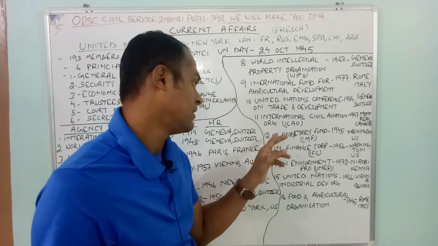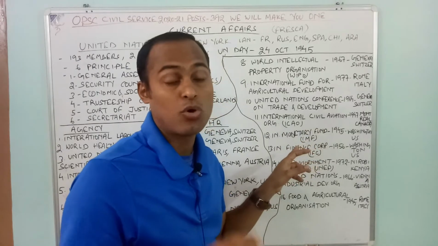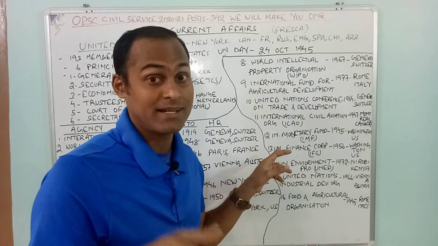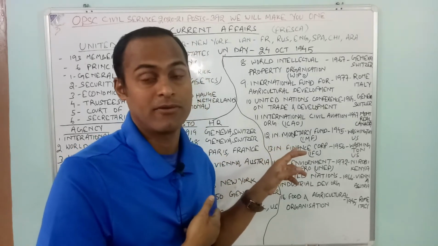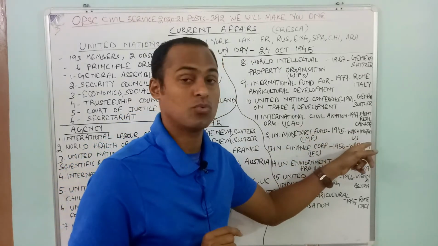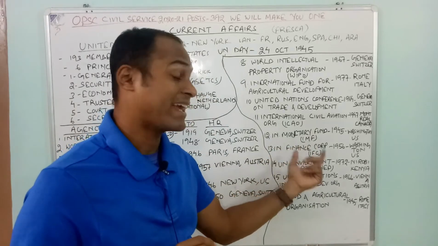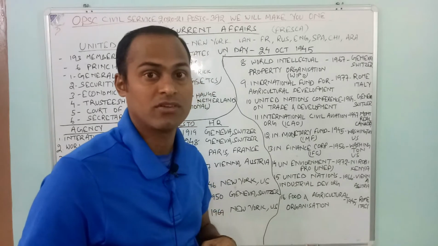You remember this. In the International Monetary Fund, IMF, you have seen Geeta Gopinath. Geeta Gopinath is an Indian economist who is currently working in the IMF. So you have to remember this. IMF is in Washington, US. International Finance Corporation, IFC, 1956. It is in Washington, US.